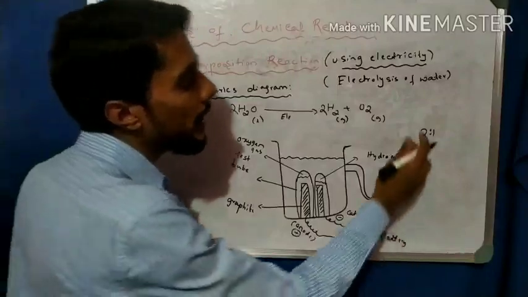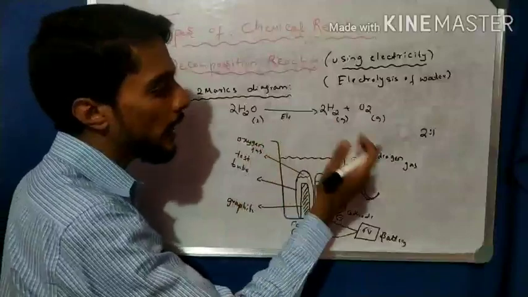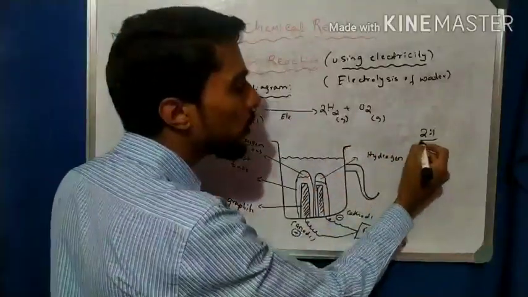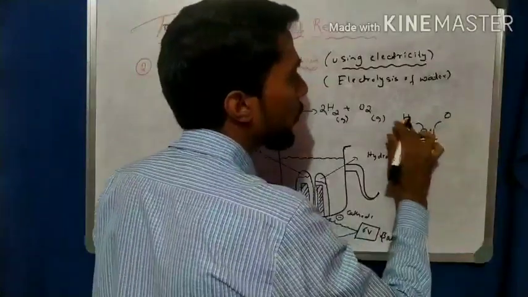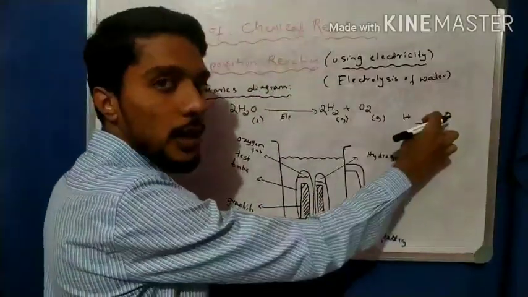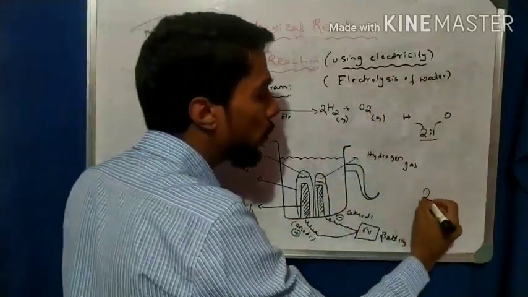So water decomposes with the help of electricity into hydrogen and oxygen in the ratio 2:1.